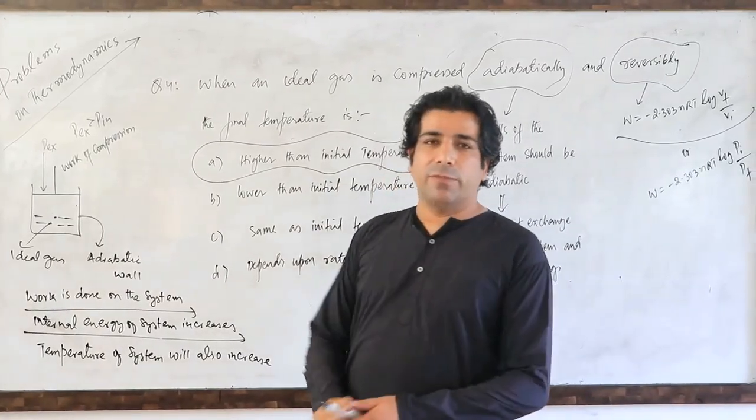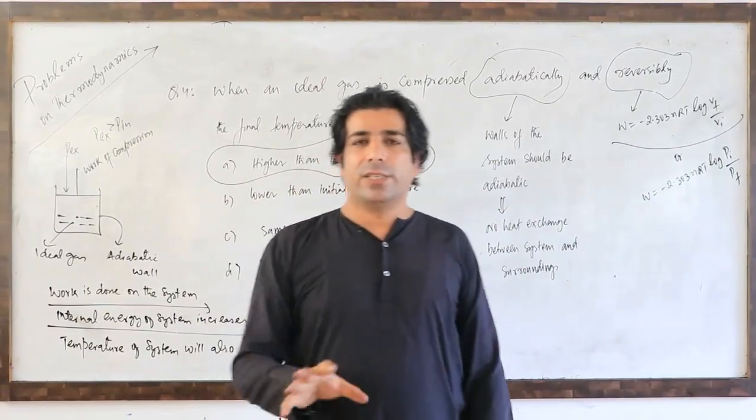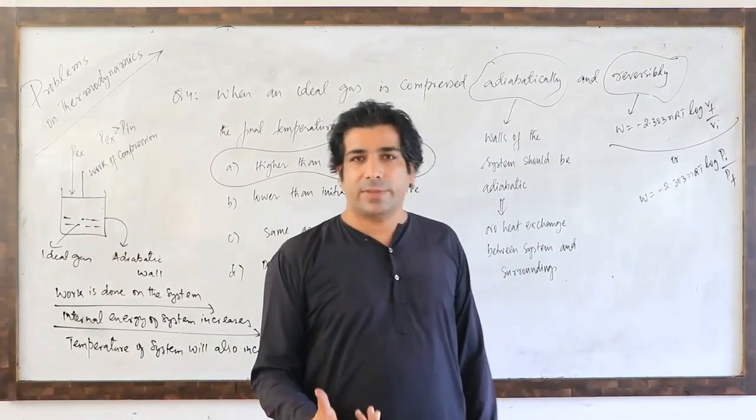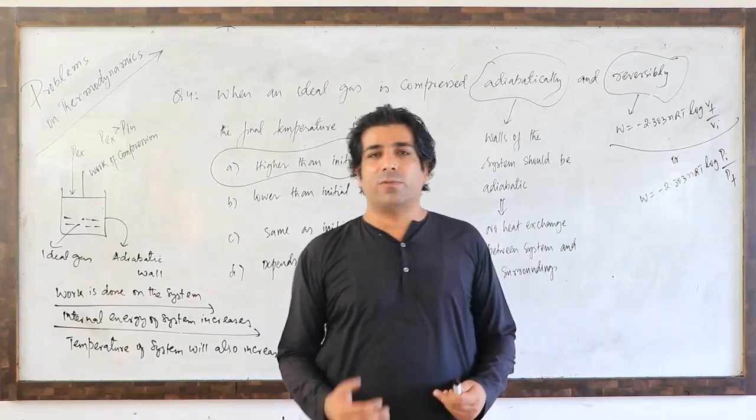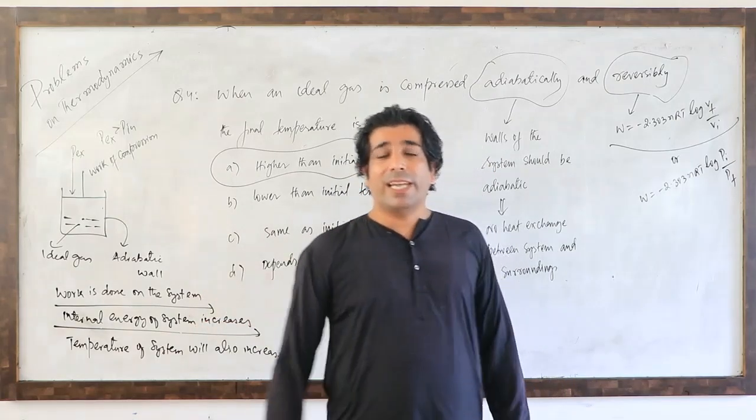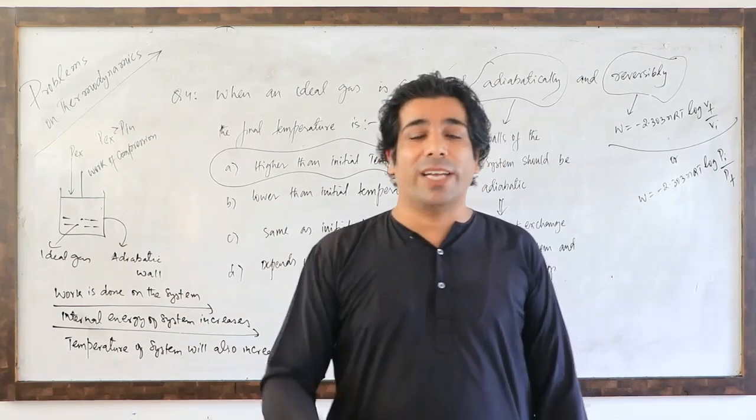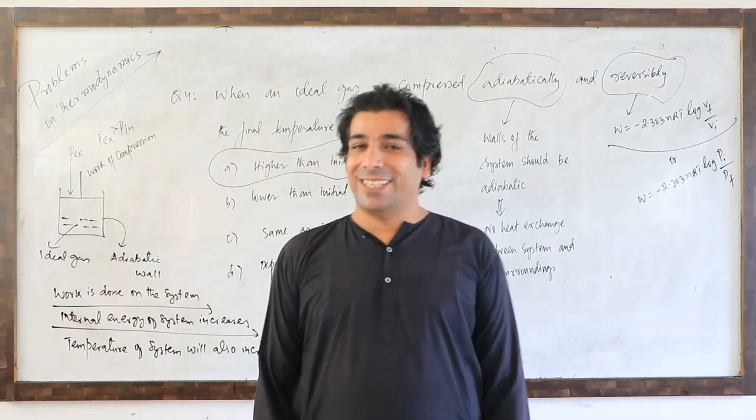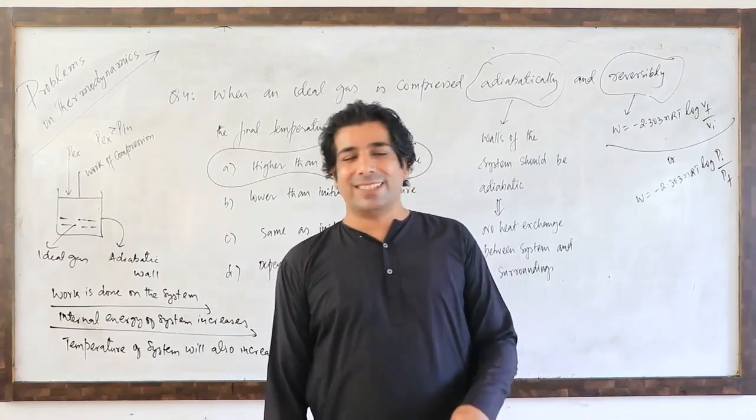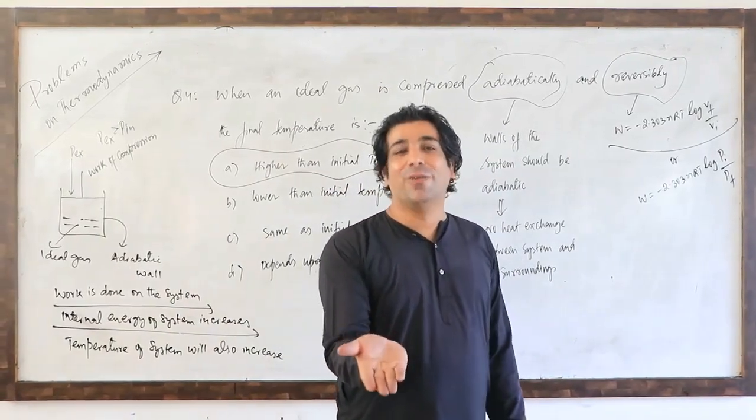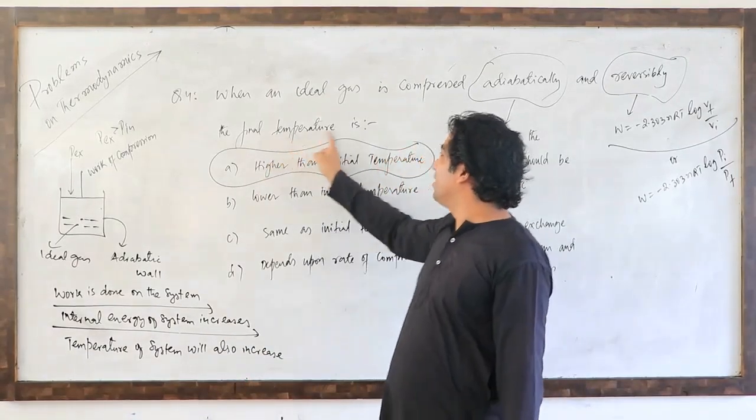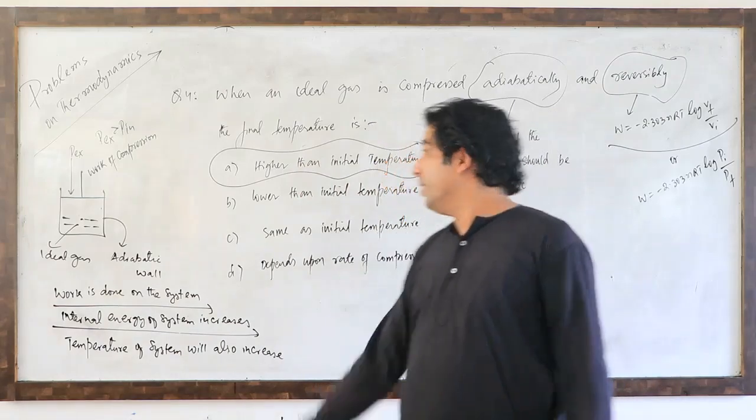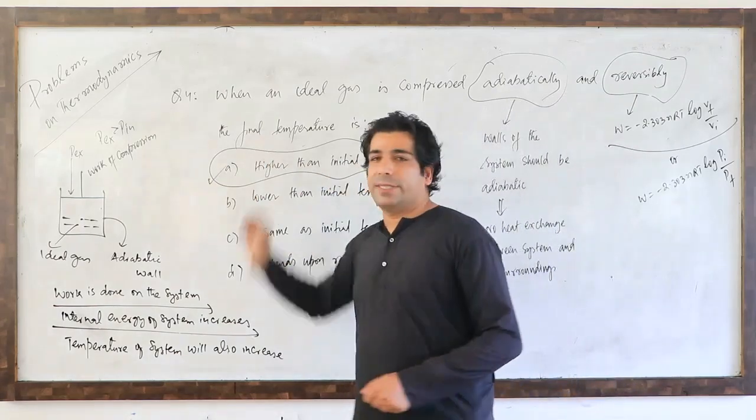Let me explain once again. Work is done on the system. Internal energy of the system will increase. Temperature of the system will also increase. Correct? Then the heat from the system wants to flow out. But heat cannot come out. Why? Because the walls are adiabatic. So initial temperature of the system will be less and final temperature of the system will be more. So remember, the final temperature is higher than initial temperature. That is my point actually, and that's your answer. Please make note of this.